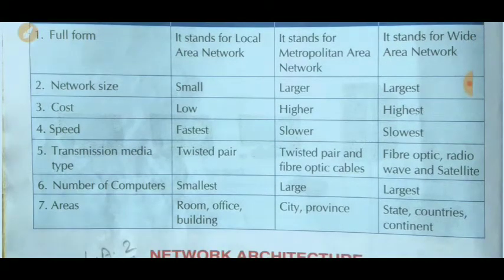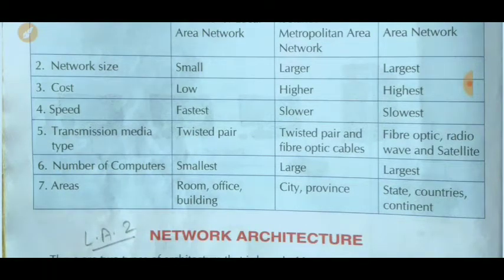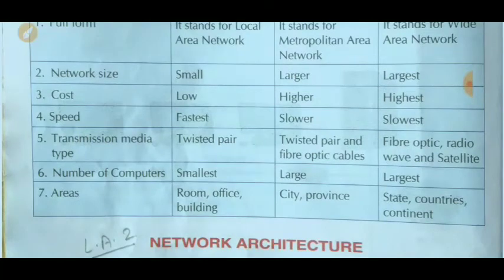Number of computers: in LAN we connect a smaller number of computers, the smallest, then MAN larger, and then WAN largest. Area wise, LAN is established in a room, inside an office or a single building, then MAN in a city or province, and WAN in a state, country or continent. These are the differences between LAN, MAN and WAN. Is it clear? I hope all three types of network are clear to you.